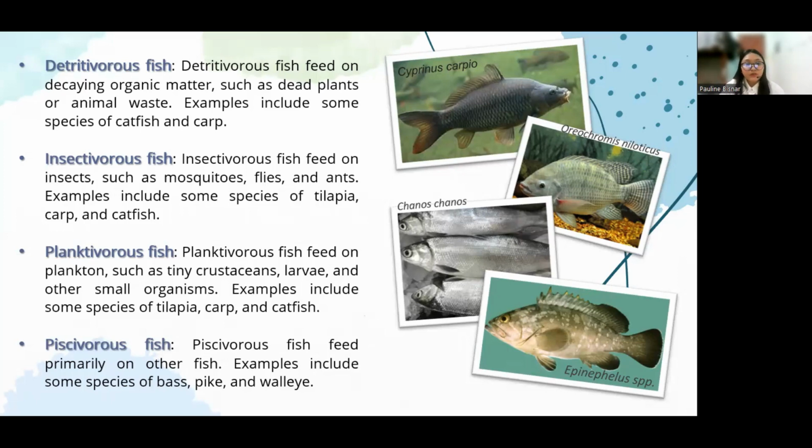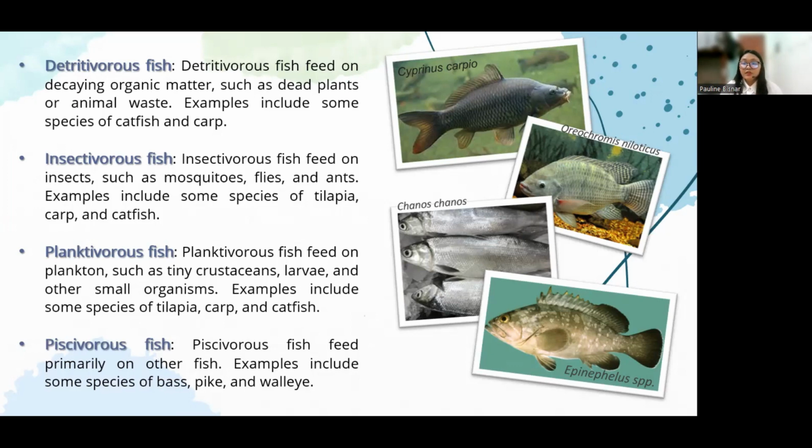Next, we have planktivorous fish that feed on plankton such as tiny crustaceans, larvae, and other small organisms. This includes some species of tilapia, carp, and catfish. But for the example, we have the milkfish or the Chanos chanos. We also have the piscivorous fish that feed primarily on other fish. The example we have given is the Epinephelus species or the grouper.